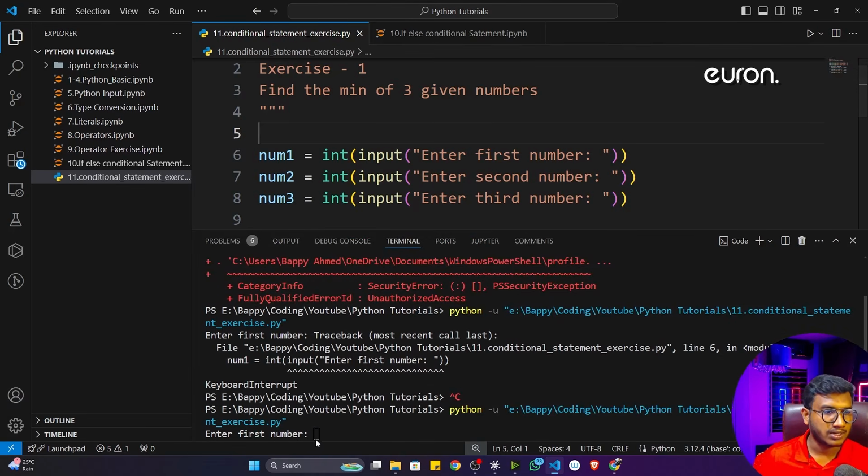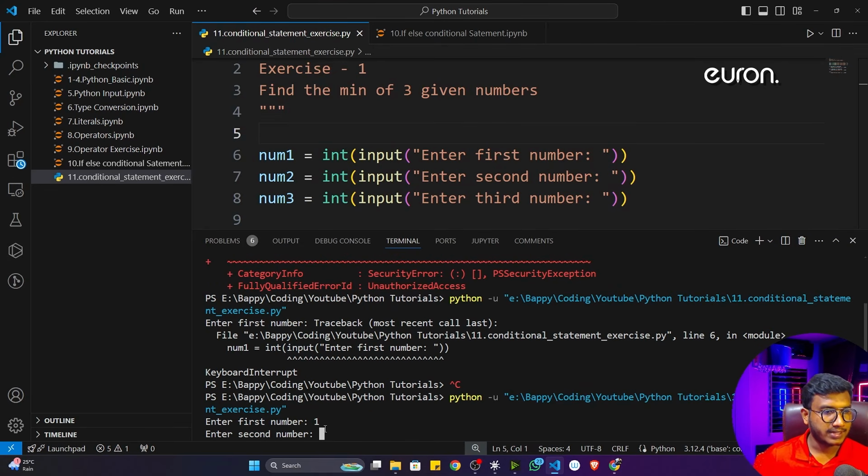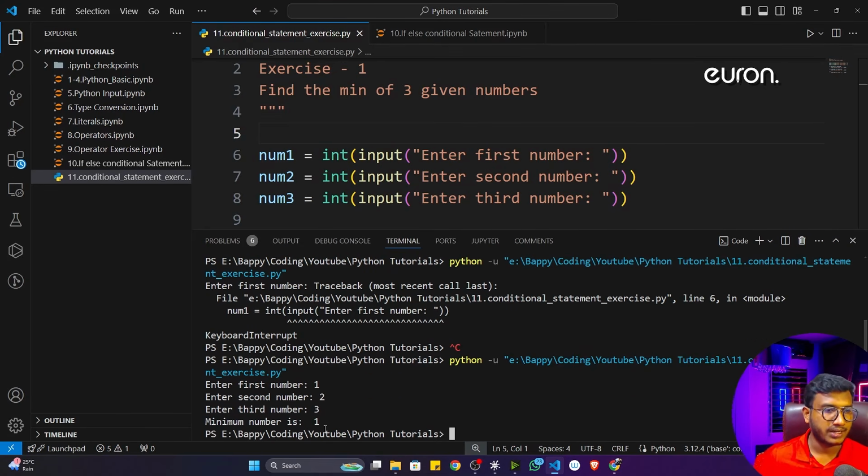Now if I click here, see my code has run. Here I can pass the input. You can see it is asking for the input. So let's say my first number is 1 and second number is 2 and third number is 3. Now you can see minimum number is 1. Okay, that means it's working fine.